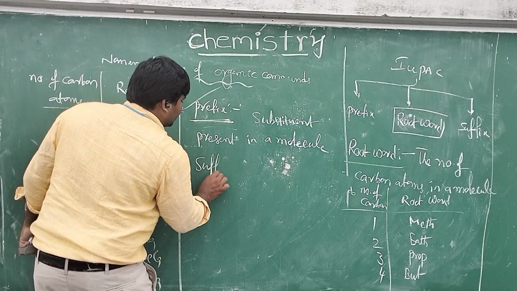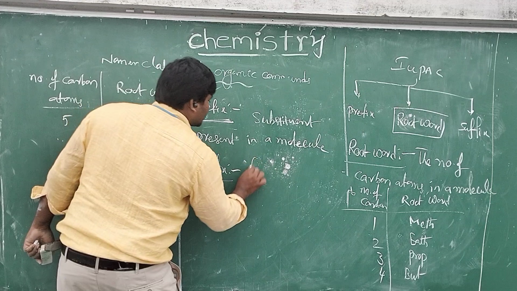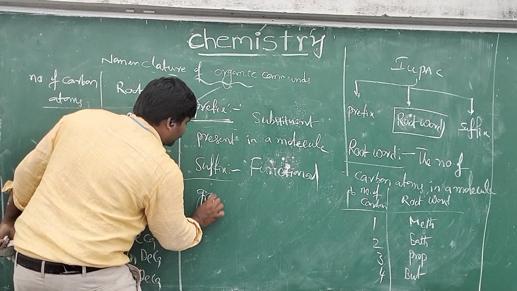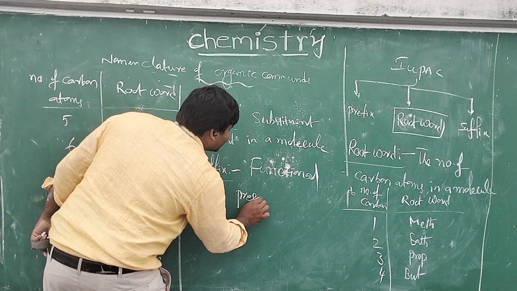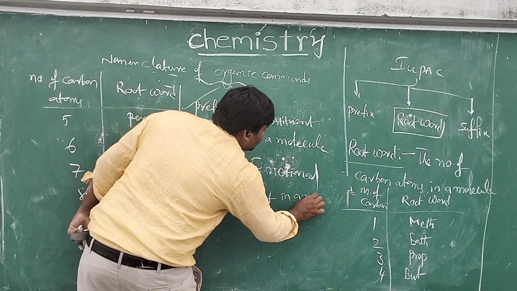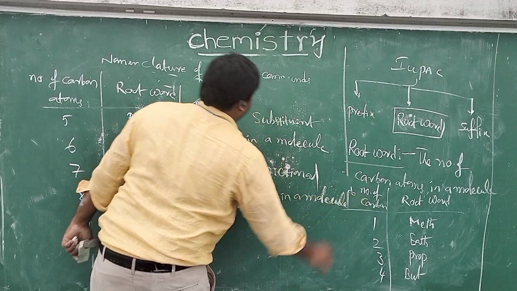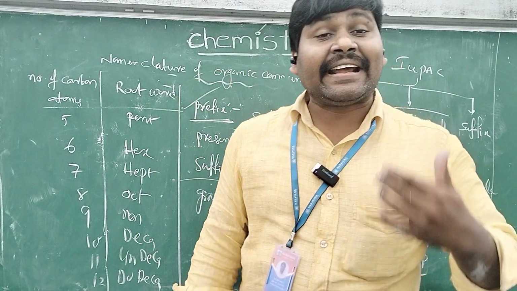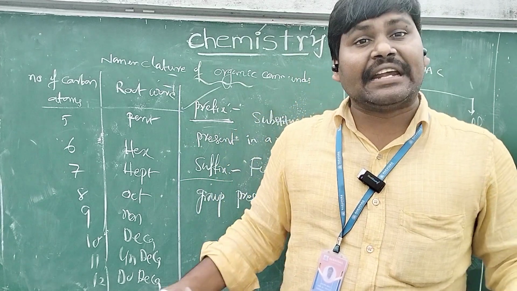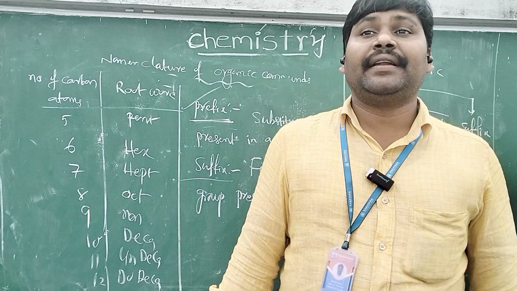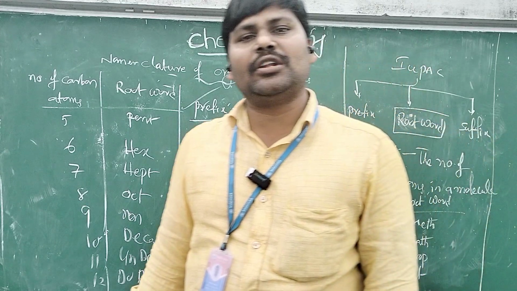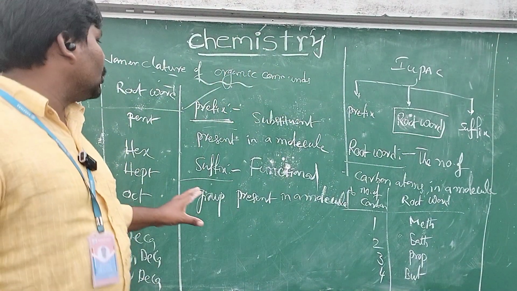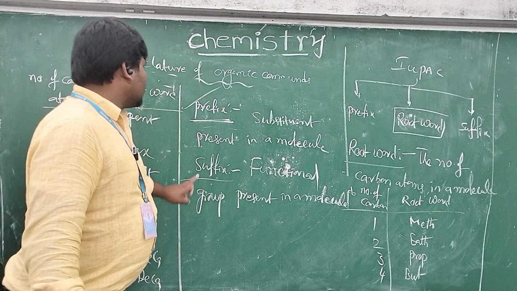Next one, suffix. What is suffix? Functional group. The functional group present in a molecule is called the suffix. What is a functional group? The characteristic property of an organic compound mainly depends upon an atom or group of atoms in the molecule, which is called the functional group.